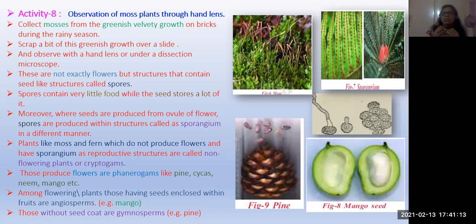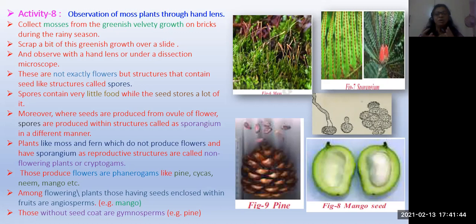You know, mostly we have a hand lens, isn't it? And these are not exactly flowers but structures like flowers, and these do not have seeds but they have spores. Spores contain very little food, whereas seeds store the food, because spores are very small, so they cannot preserve the food, but seeds preserve the food in the form of cotyledons, isn't it?